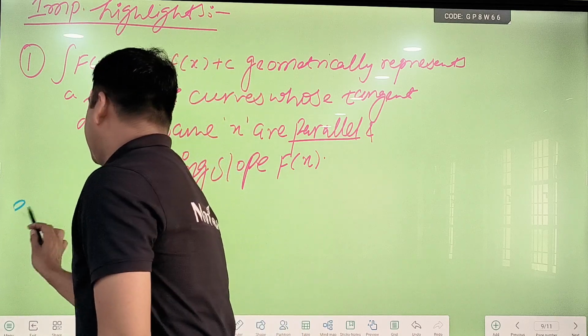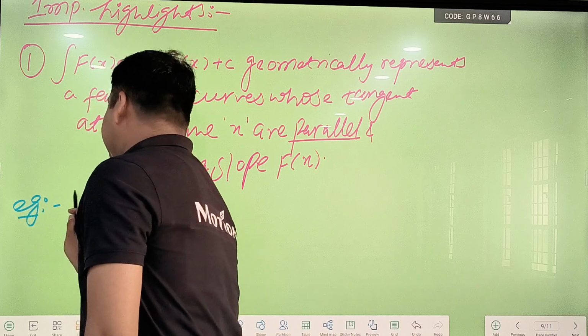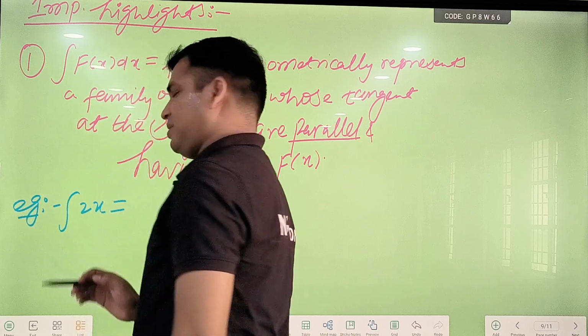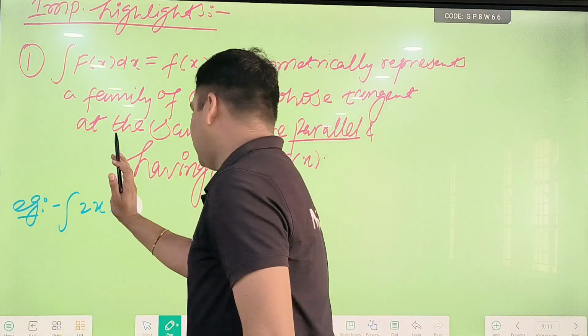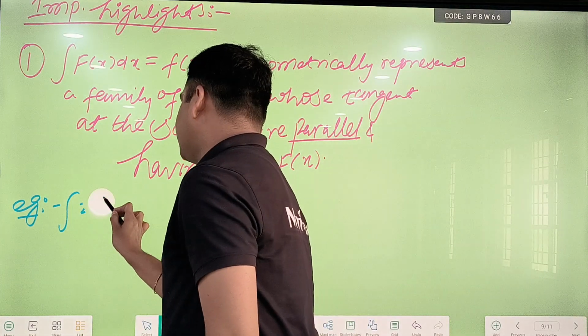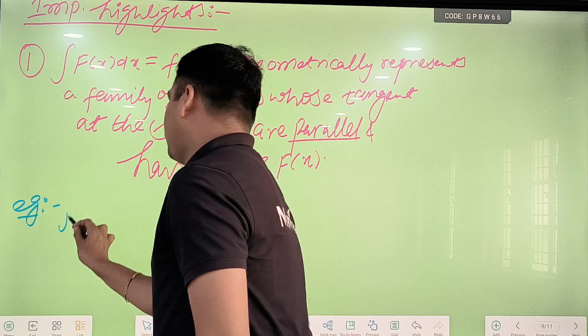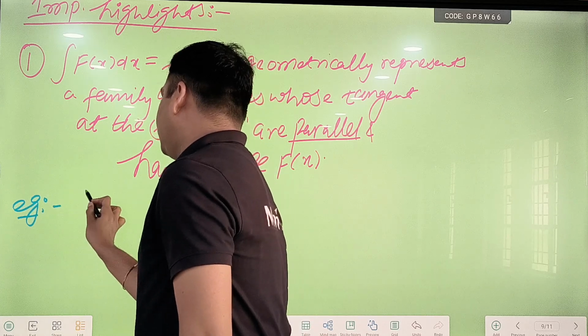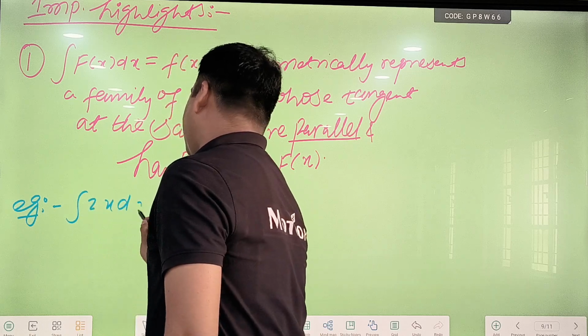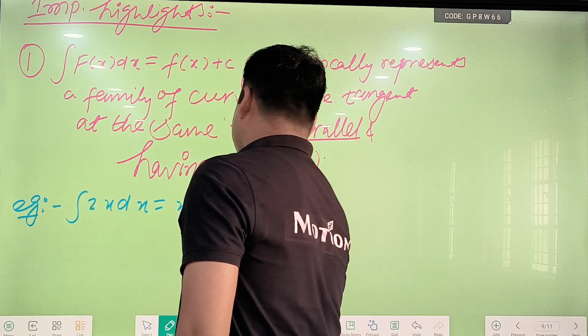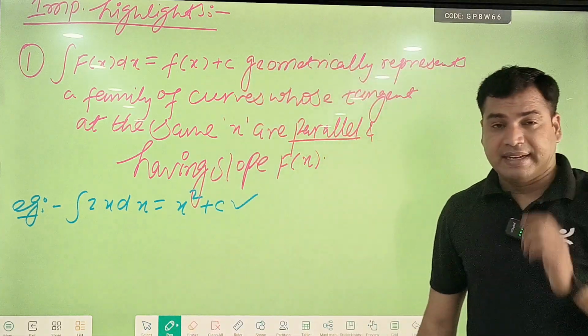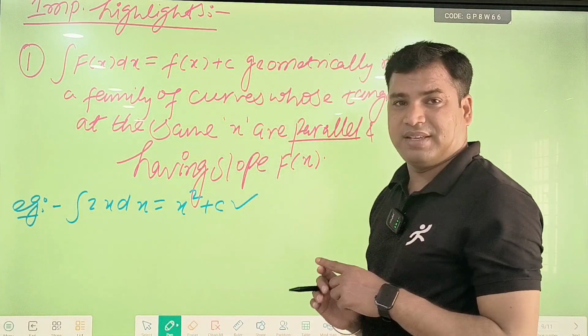See this here. For example, I am taking here: what is the integration of 2x? So you can say easily, sir, integration of 2x is x square plus c. Is it okay? Yes. Integration of 2x dx is x square plus c.